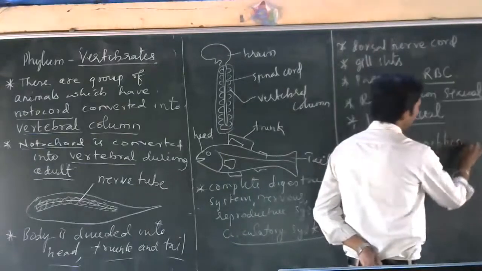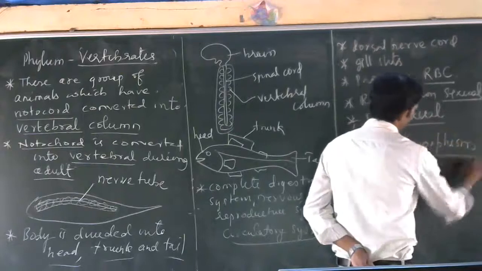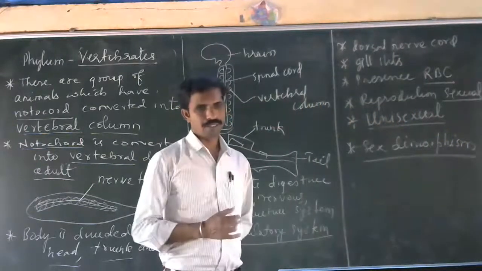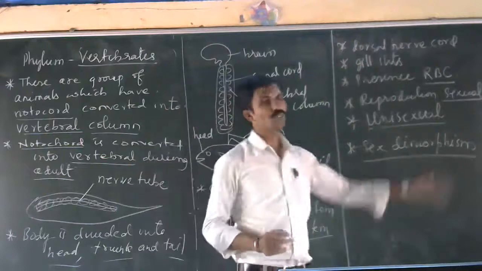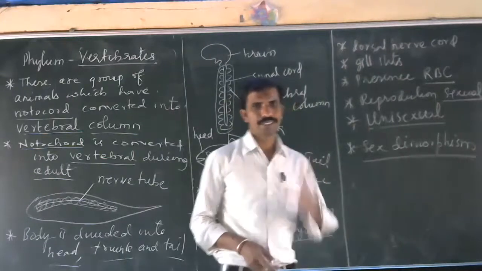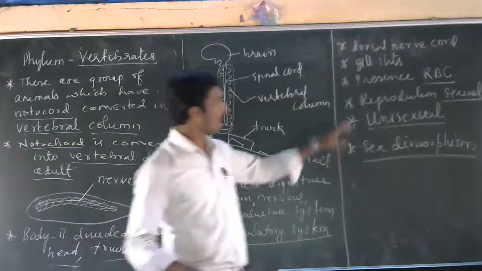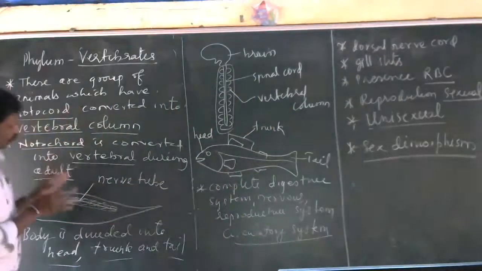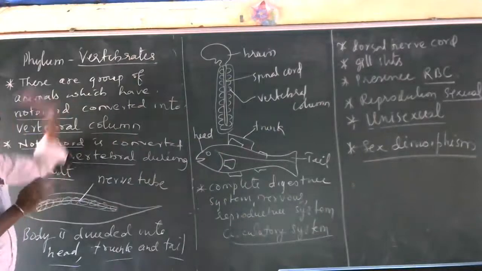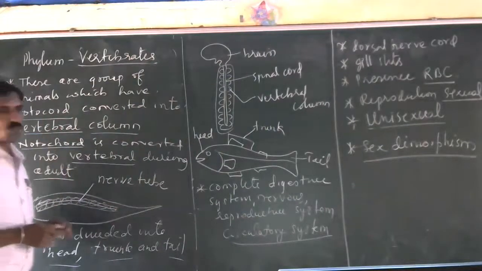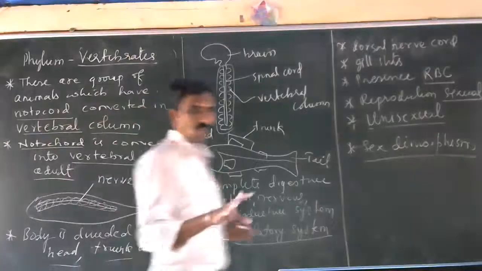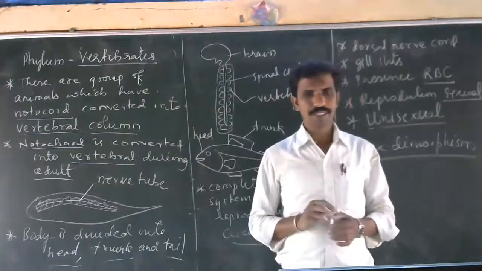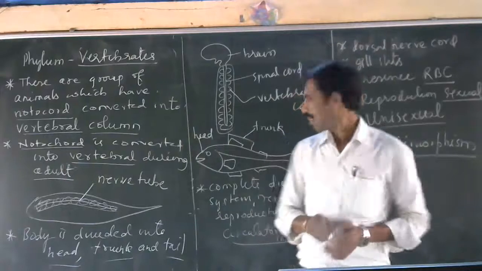Sexual dimorphism means we can identify the male and female of the animal. That sexual dimorphism can be seen because they are unisexual animals. So these are some specific characteristics of the vertebrates. Only in the infant stage do they have a notochord. Later on, this notochord is converted into the vertebral column in the adult stage. Understood?